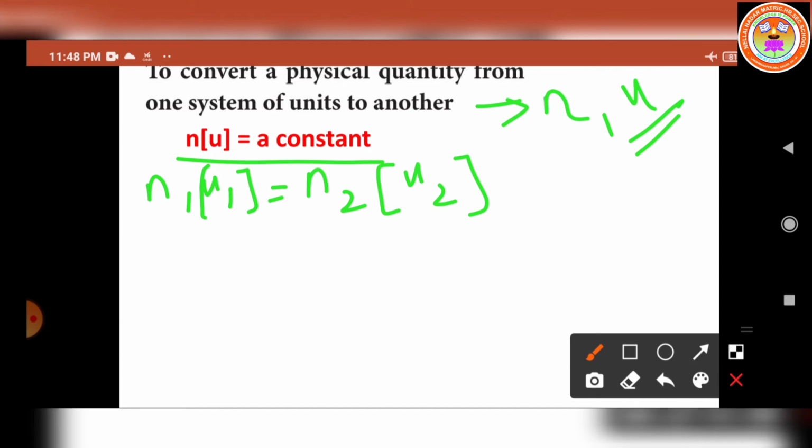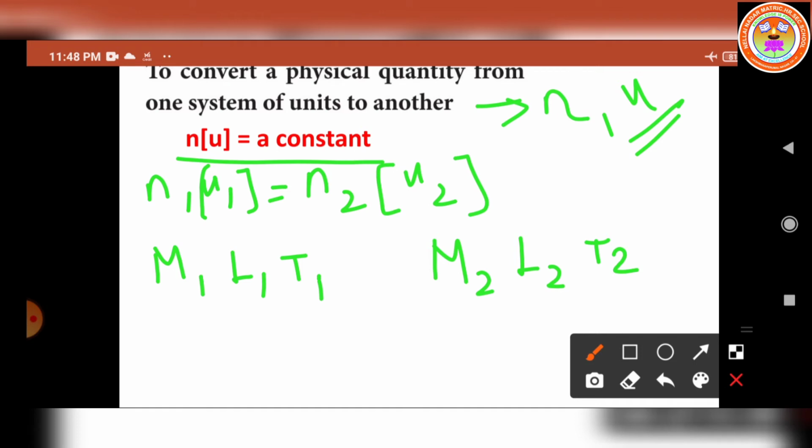Consider a physical quantity which has a dimension a in mass, b in length, and c in time. So the fundamental units in one system we can write as M1, L1 and T1. In another system we write M2, L2 and T2 respectively.